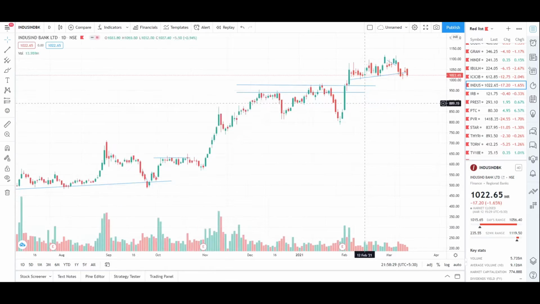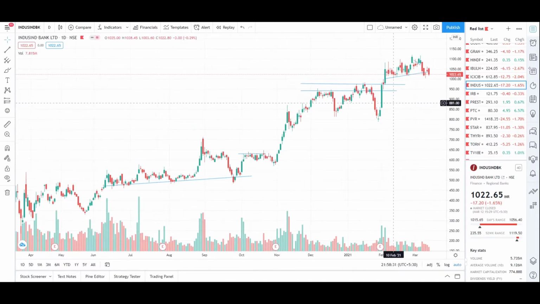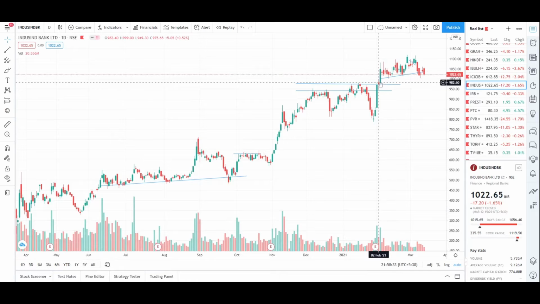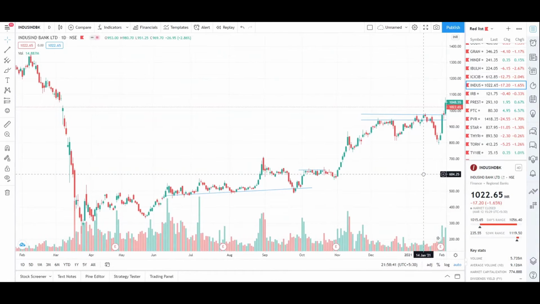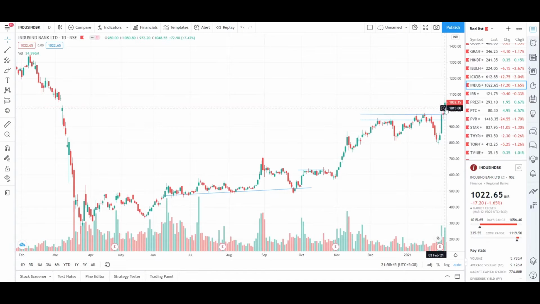an almost pin candle occurred, and then there was some volume breakout here on the 3rd of February. So we were watching the stock, and we were only able to see until this part, right? On the 3rd of February, it showed some sort of a breakout.